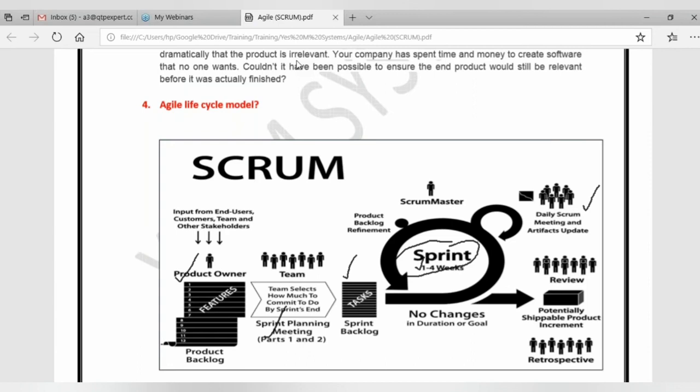Priya has a question. Can the Scrum Master be anyone from the meeting or an outsider? No, he will be part of the team.